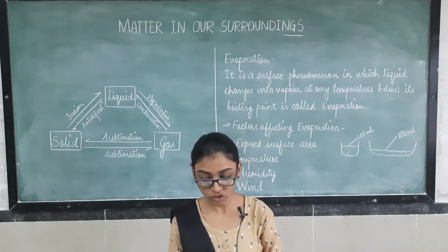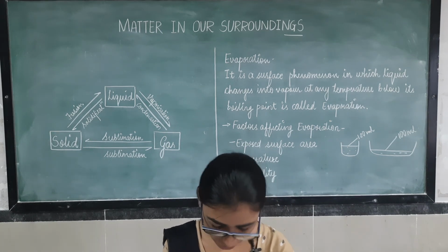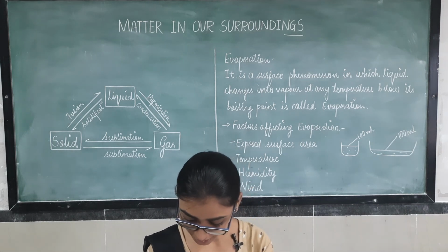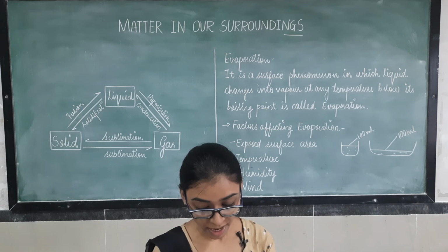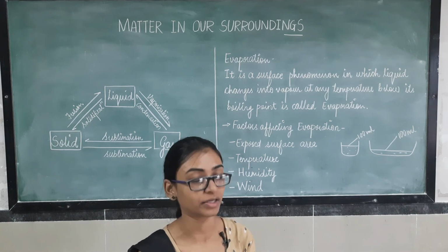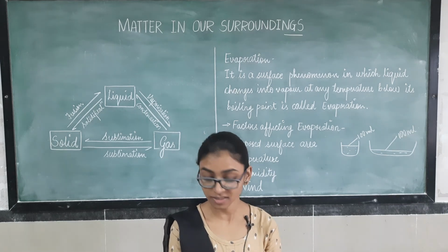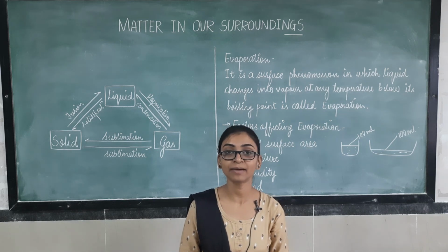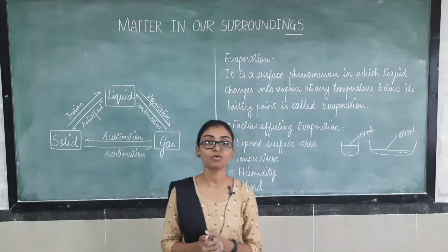Okay. So here, 3 questions are there in your textbook in this chapter, in this topic evaporation: how does evaporation cause cooling, why should we wear cotton clothes in summer, and why do we see water droplets on the outer surface of a glass containing ice cold water. Now what you have to do with it? You have to read these questions and understand them, change the questions into your own language, and write them in your notebooks. This is your homework for today.